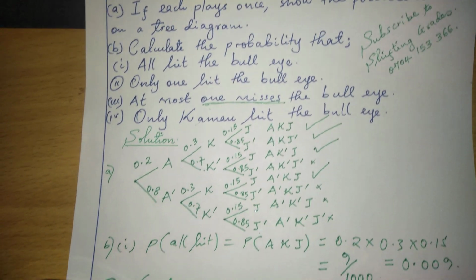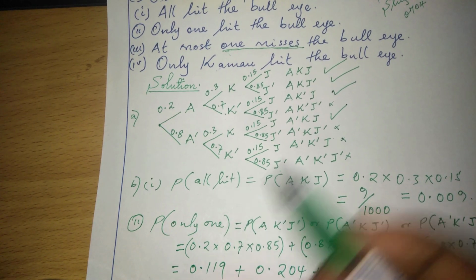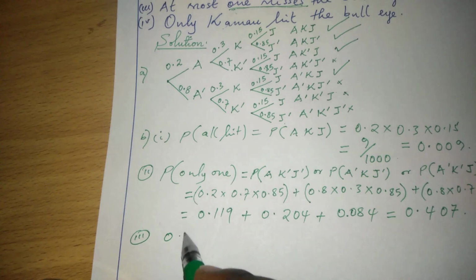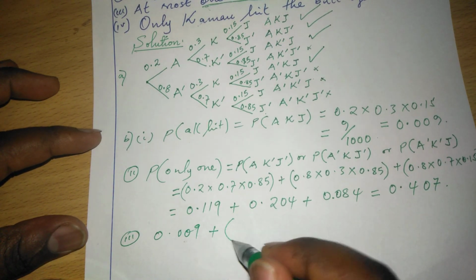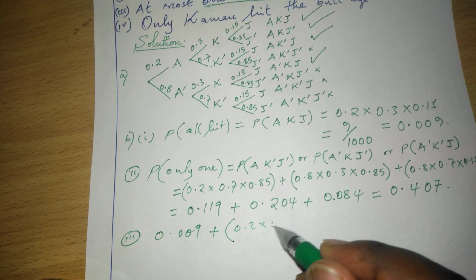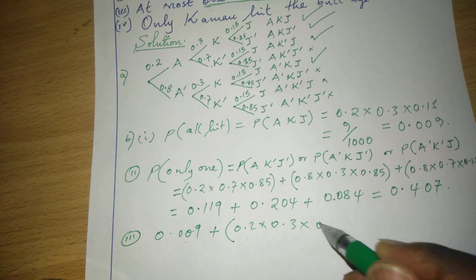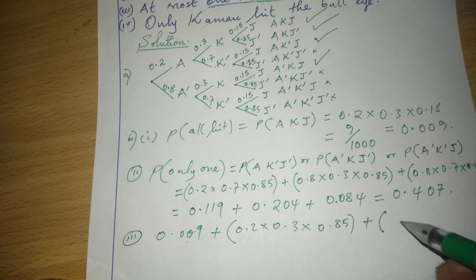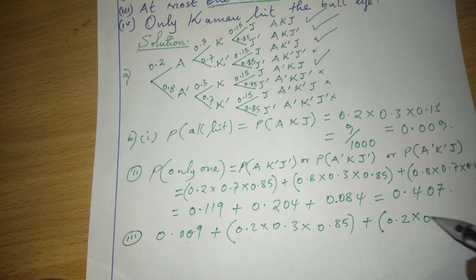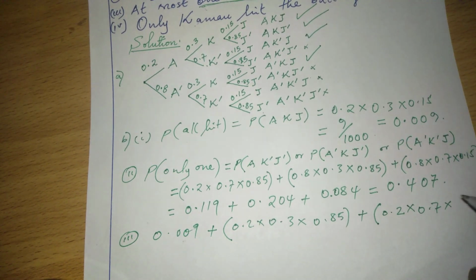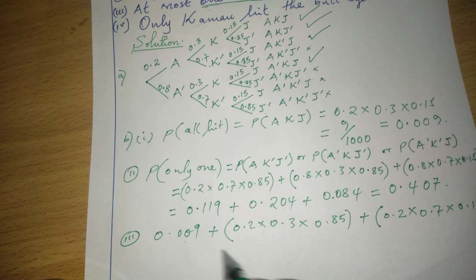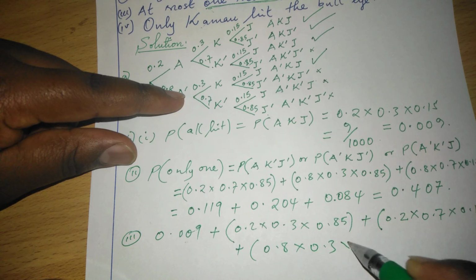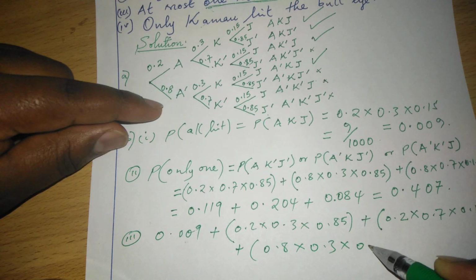So we are going to consider now those four cases. The first case is already calculated as 0.009, or this other case, which is 0.2 times 0.3 times 0.85, or the third case here, which is 0.2 times 0.7 times 0.15, or finally we have 0.8, 0.3 and 0.15.